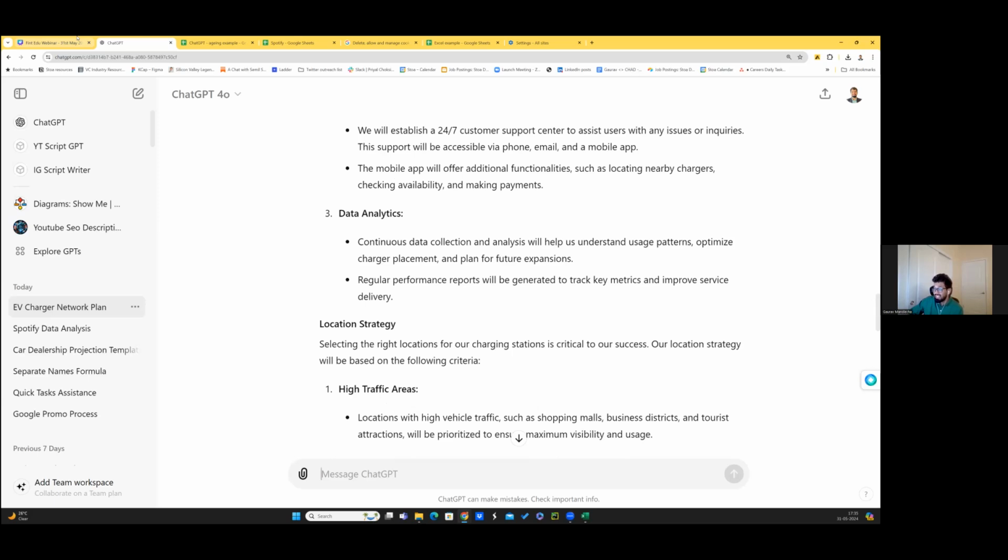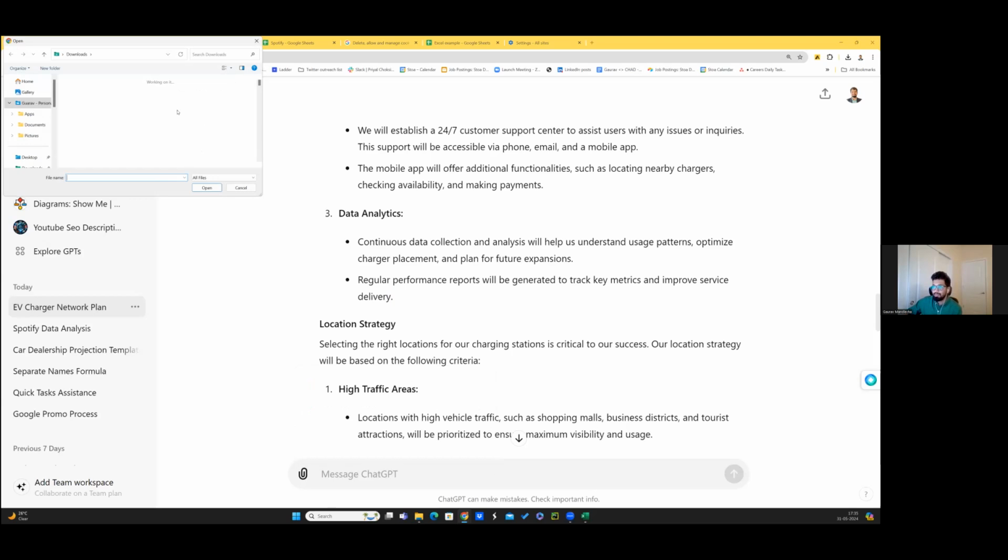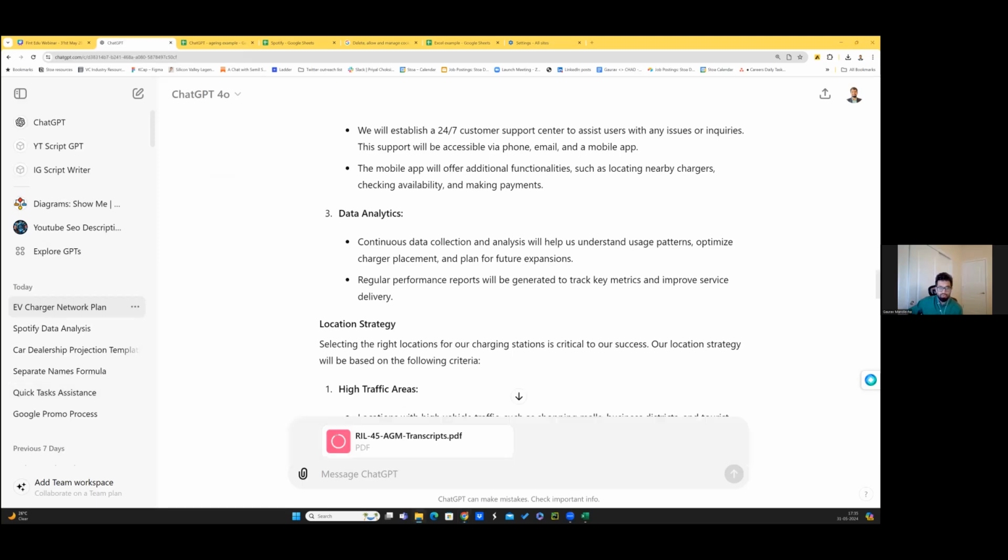So this is on the investment thesis bit. What I mentioned, interacting with PDF, much like how I put it for Excel, I can upload a PDF. So let me also just upload one PDF. I have from the AGM of Reliance Industries. I have this transcript. Okay, and while I'm uploading it, I'll also open it up for you and show it to you.